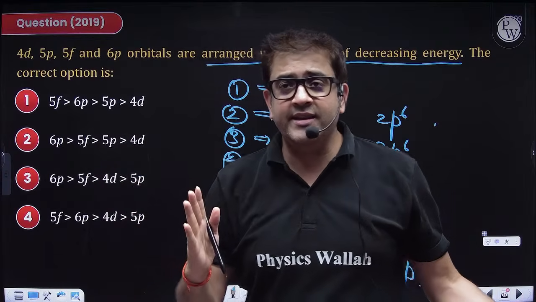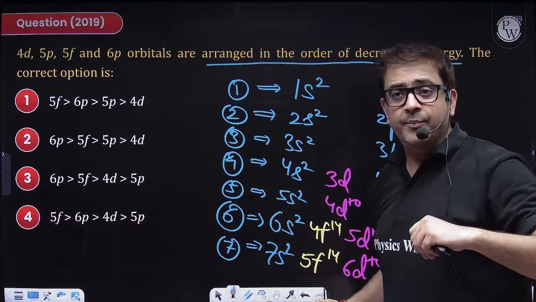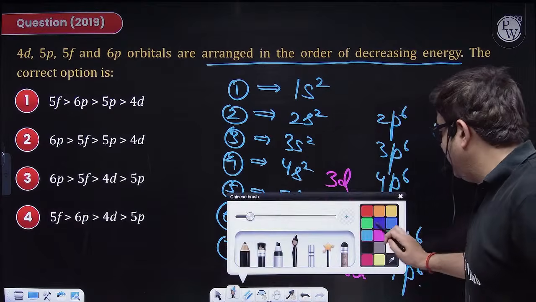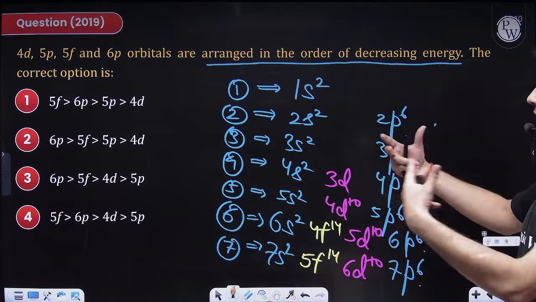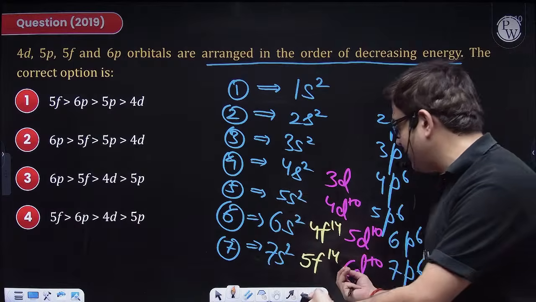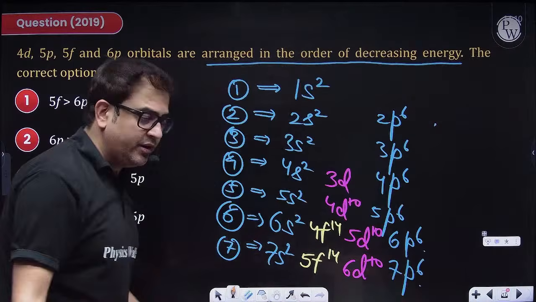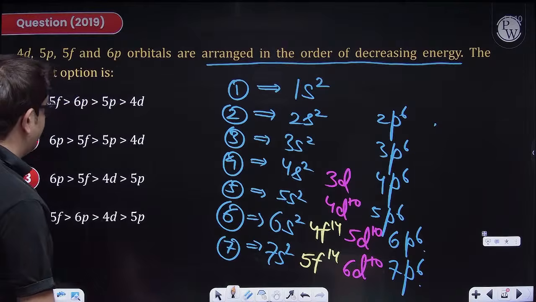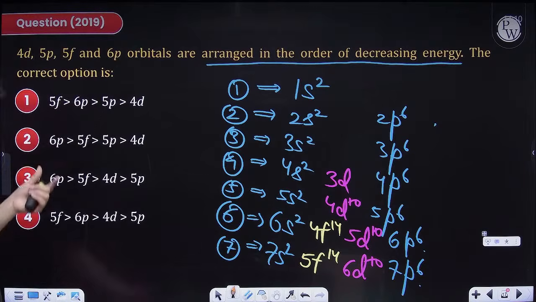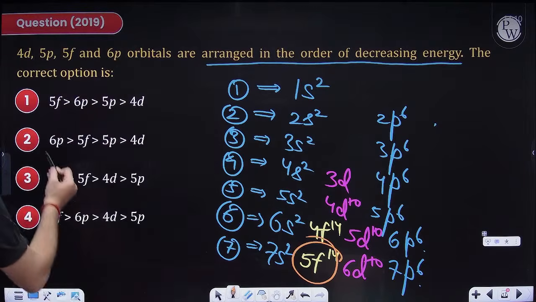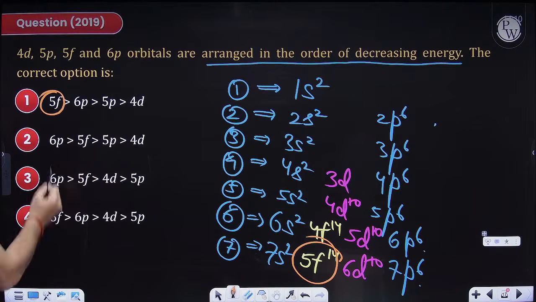I hope everybody's getting what I'm saying. Now, that strictly tells you that you have to just use the common sense of periodicity. So which energy, sir? 5f energy is more, so 5f energy is more.